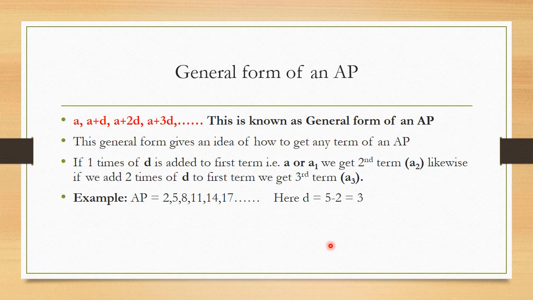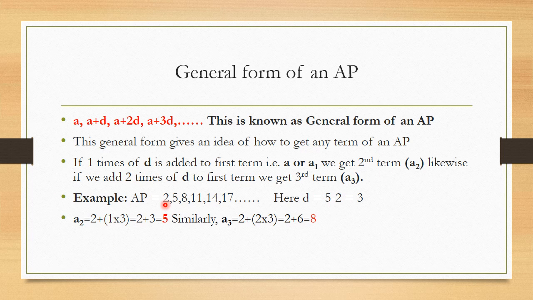Now suppose I want to calculate the third term. Let us verify whether this general term is correct or not. Now I want to get the second term, that is 5 in this example, whether I will get it using this formula or not. As per this definition, if I add one time d to the first term, I will get the second term. Let us see that.